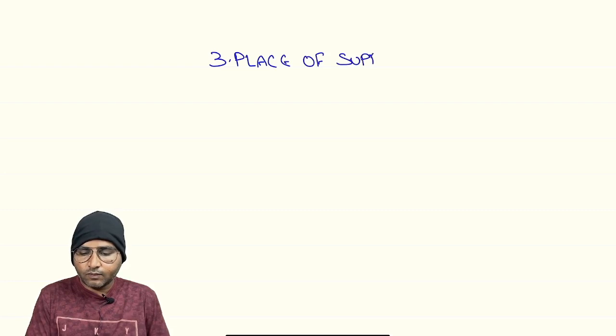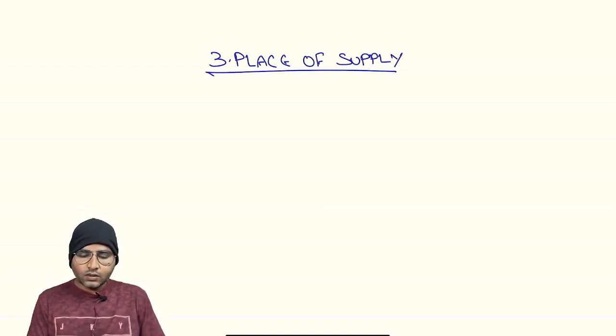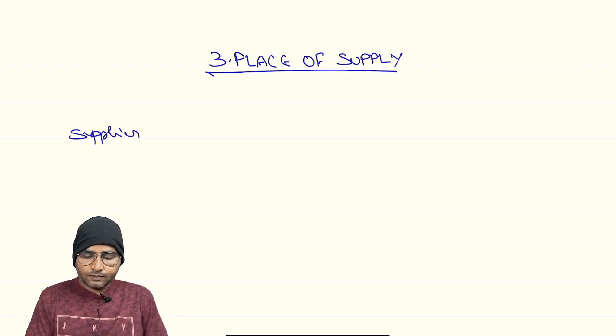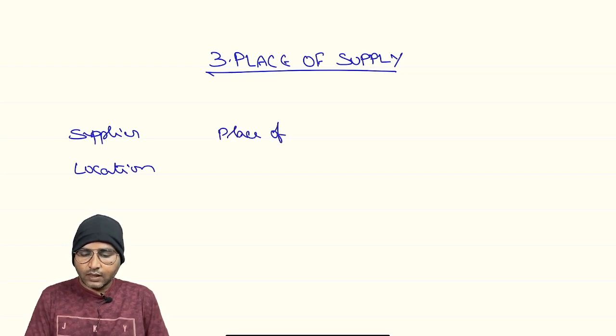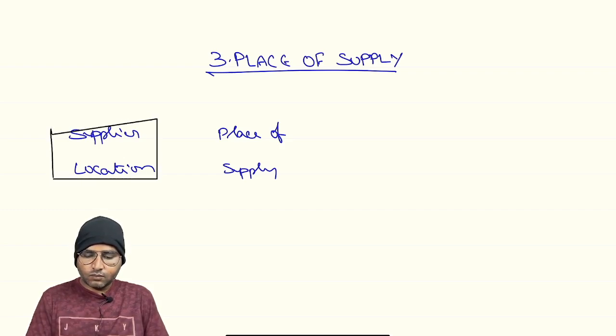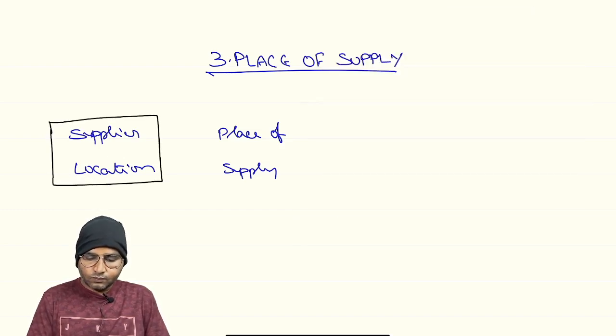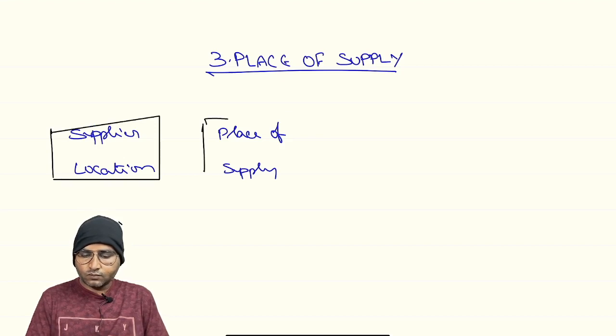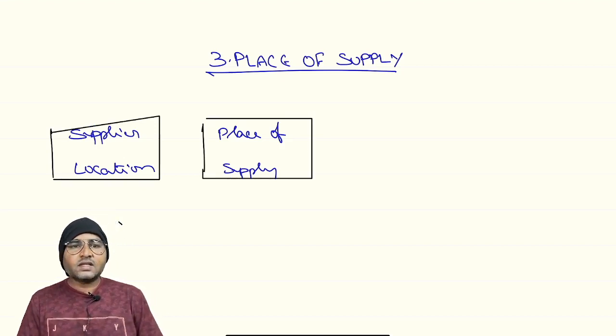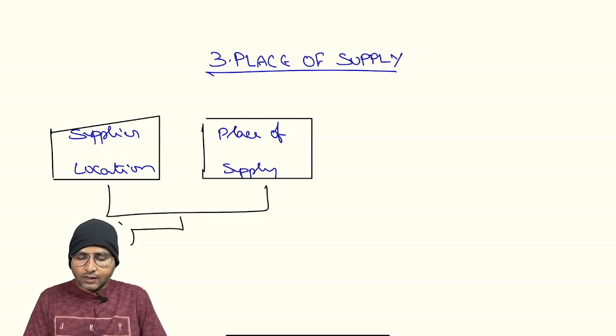So the third chapter is place of supply. Where the supplier location and place of supply are both in the same state or union territory, it shall be treated as intrastate supply.